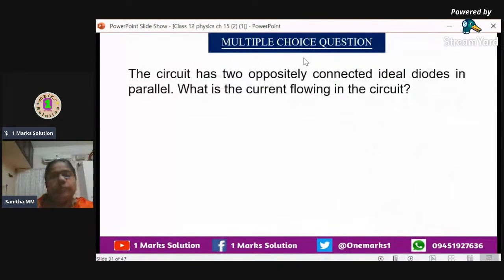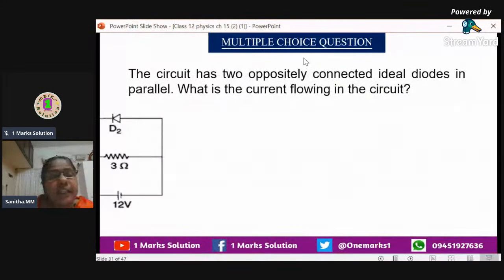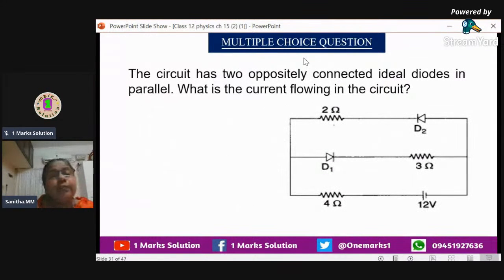Next, we can go for the circuit that has two oppositely connected ideal diodes in parallel. That means diodes are connected in parallel. What is the current flowing in the circuit? You can see the diagram here. Two diodes are there and it is connected in parallel. You know what we mean by parallel, that is, common potential will be there.